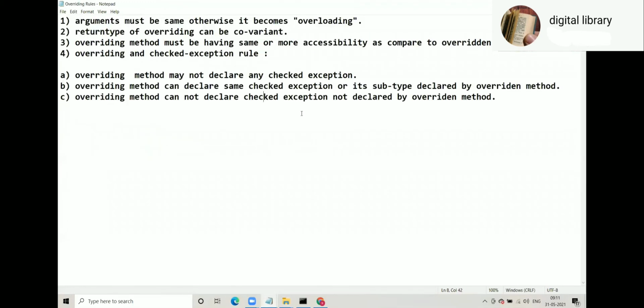Here most people make this mistake, not some people. It is written that arguments must be same, but people say arguments can be same. Arguments can be same would mean arguments can be different also. Wrong. Here you must say must be. Return type of overriding can be covariant, but people say must be covariant. Must be covariant would mean the same return type won't work and there would be a compilation error. Wrong. Here you have to say can be covariant, and the hidden statement is it can be same or covariant.